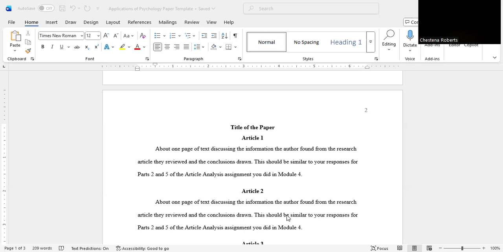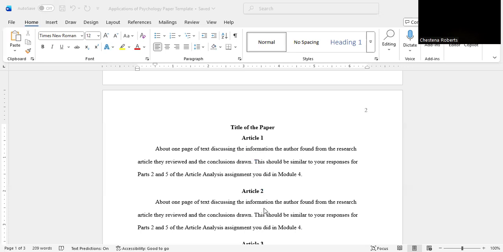Again, do not forget to cite from the 3 articles in your application part, because when you don't, a lot of points will be taken off because you didn't actually apply what you were talking about to that section. The article analysis part is going to be very similar to the article analysis paper that you did in week 4. They had you do that so that you will have an idea of how to write those. So please make sure you're following all the prompts. Make sure your paper flows. Make sure it's cited. Make sure you're following all the APA.